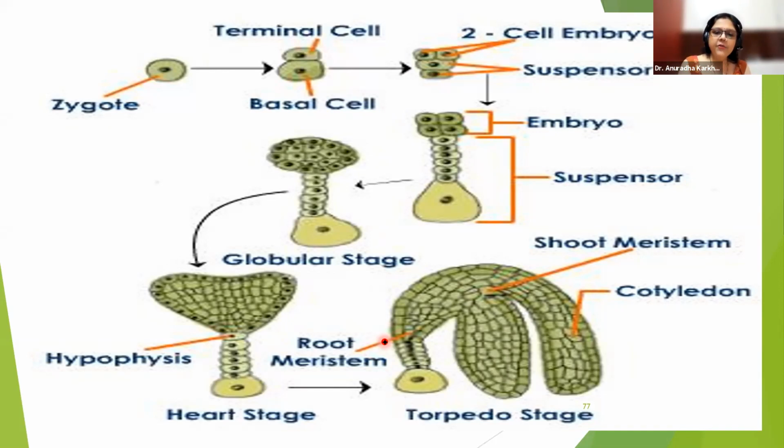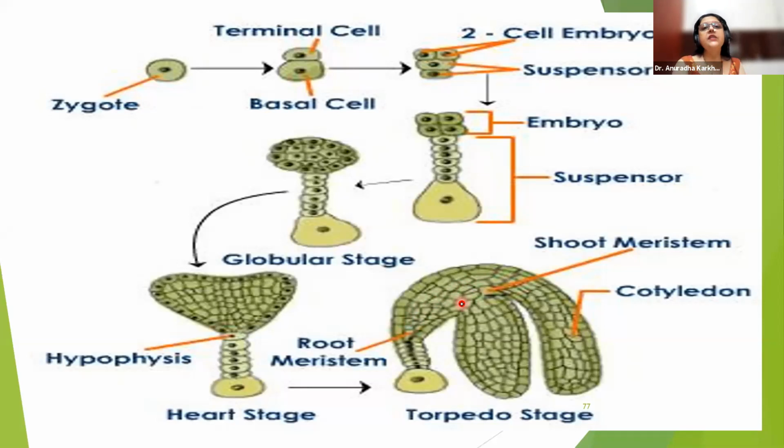Embryonal axis is this axis from the hypophyseal cell up to the base of this particular cotyledon. This entire thing will be called your embryonal axis. Okay, got it? This is the one where my laser pointer is moving right now. Okay, this is the one. Fine. Any doubts still? Anyone who has got any doubts still? No? Simple?